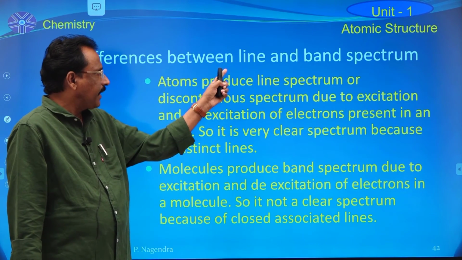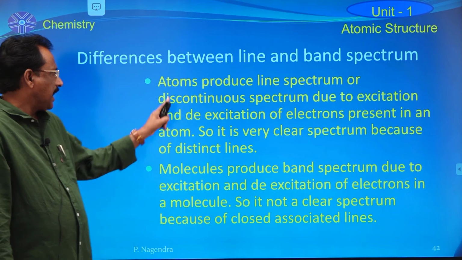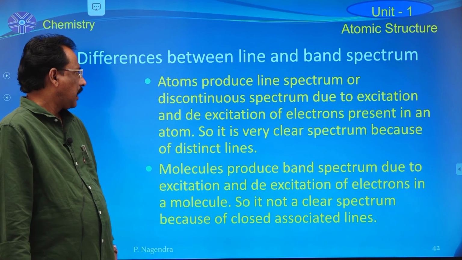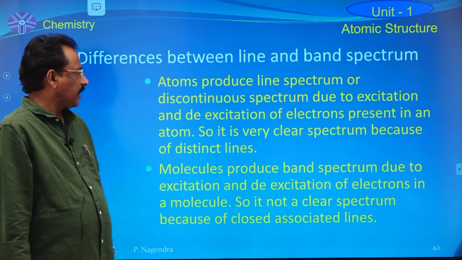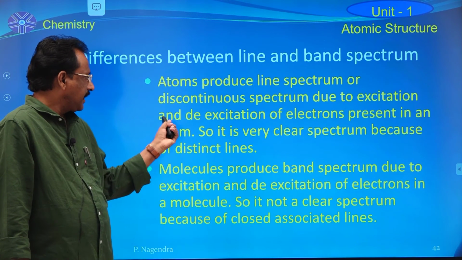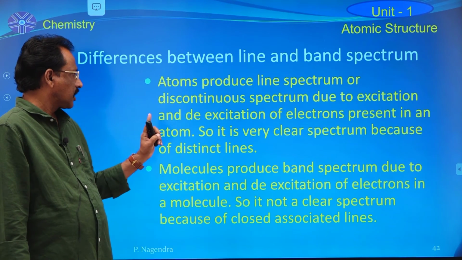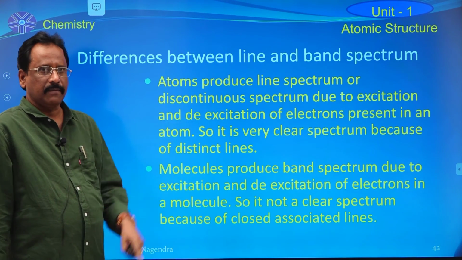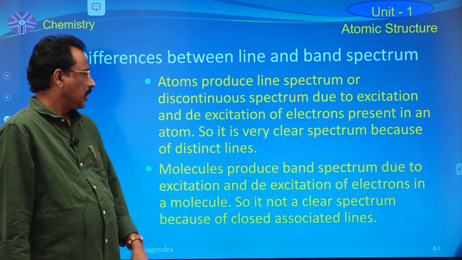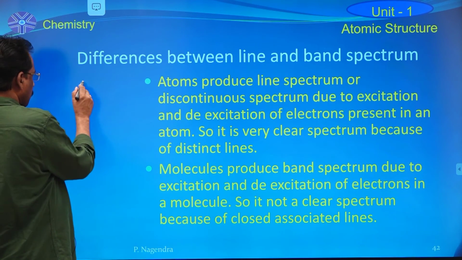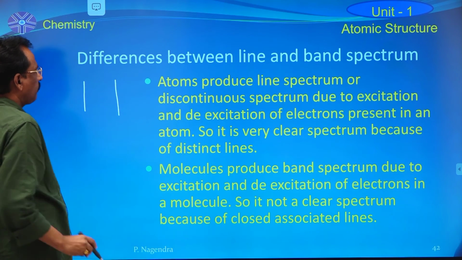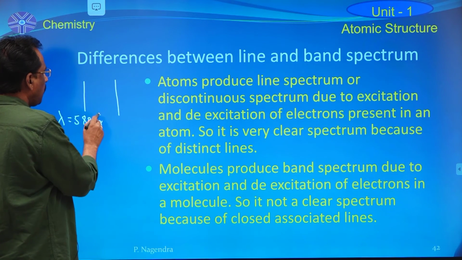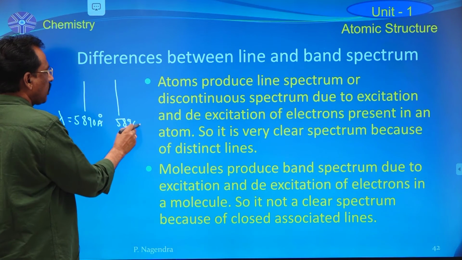Now, line spectrum and band spectrum. Atoms always produce line spectra, nothing but discontinuous spectra or atomic spectra. That spectrum is formed due to excitation and de-excitation of the electrons present in an atom. It is a very clear spectrum because, for example, sodium produces two bright lines at 5890 angstrom and 5896 angstrom in the yellow region.